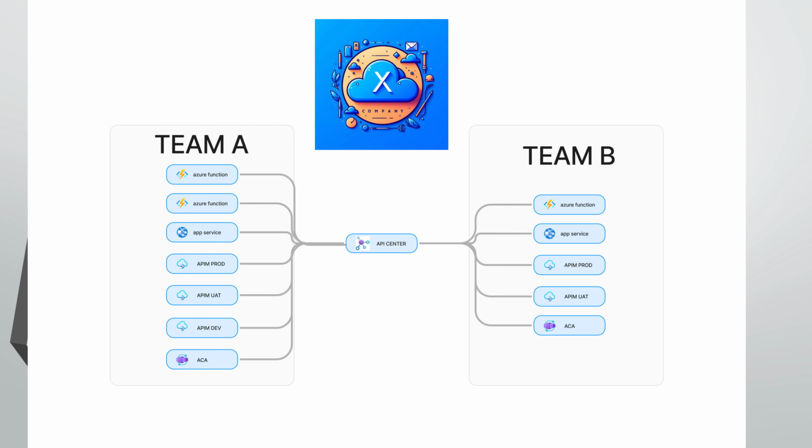For example, here on the screen, we have an organization that has two teams. The two different teams can have multiple APIs, some of them inside API Management in some prod or UAT or dev environment, and some of them inside compute services. So in order to know and understand every API and ask about it, we need to contact someone, and that someone needs to have knowledge about all these APIs. And today it's becoming very impossible. For that, API Center is the hub where we can find all the APIs.